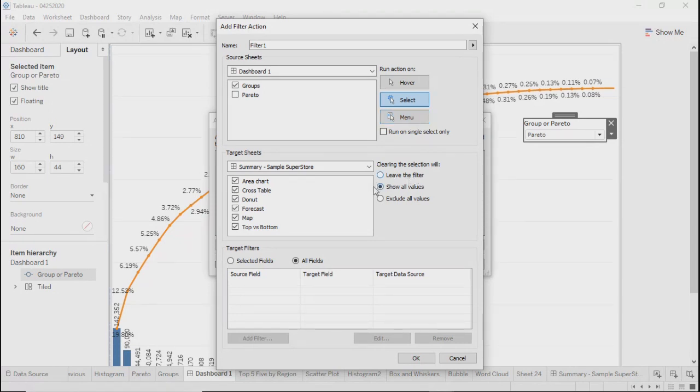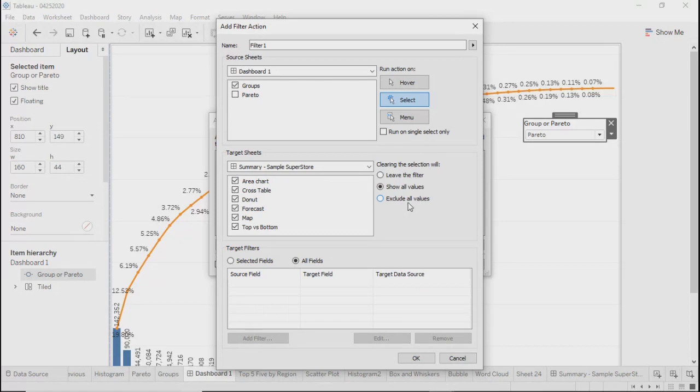Then there is the option to leave the filter, show all the values, or exclude all the values. So basically these are the simple include-exclude features of a filter. Leave the filter means, let's say things are already selected in that object, it will remove all those filters. Remove in the sense filters will still be there, but it will show the complete data, right? Show all the values, that is what we are doing right now. So basis whatever value we select, it shows the other values or filters them out.